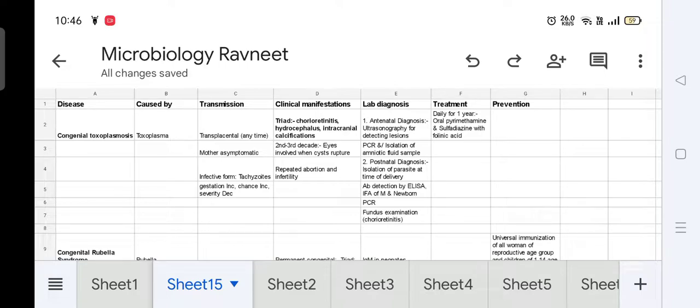The treatment is to give oral pyrimethamine and sulfadiazine with folinic acid daily for 1 year. So, this is the treatment of congenital toxoplasmosis. So, the mnemonic for this can be a statement in Hindi. इन congenital toxoplasmosis हमें सर से पैर तक fully ठीक करना है. So from सर we have sulfadiazine, from पैर we have pyrimethamine, and fully ठीक करना is folinic acid. So this was about congenital toxoplasmosis.